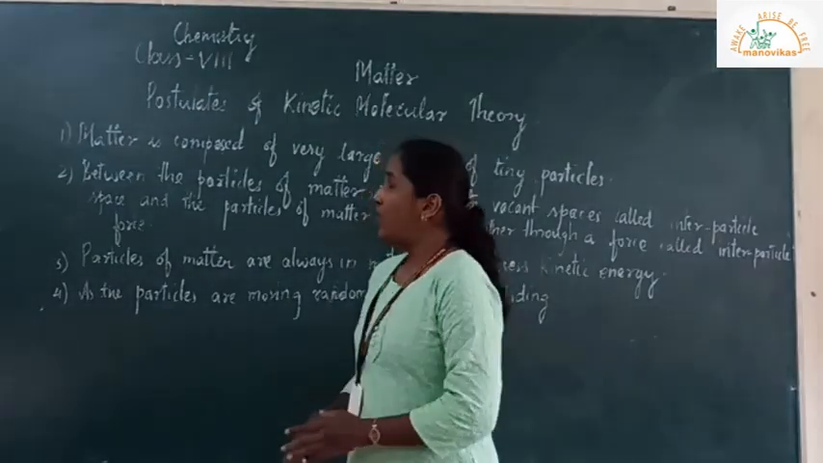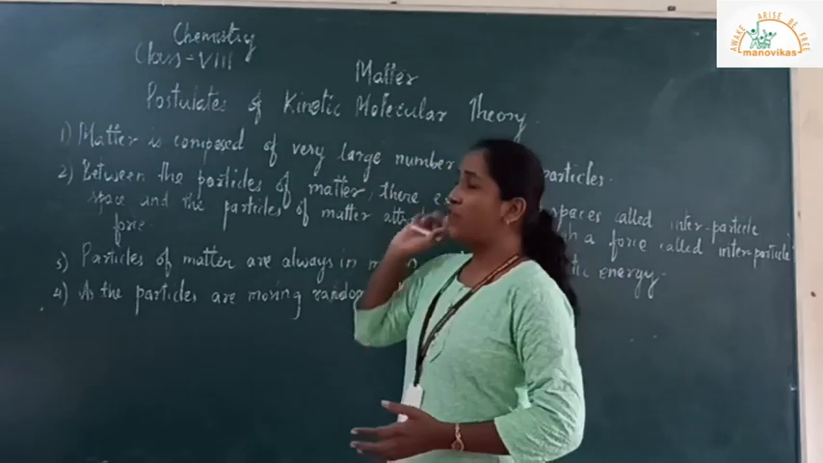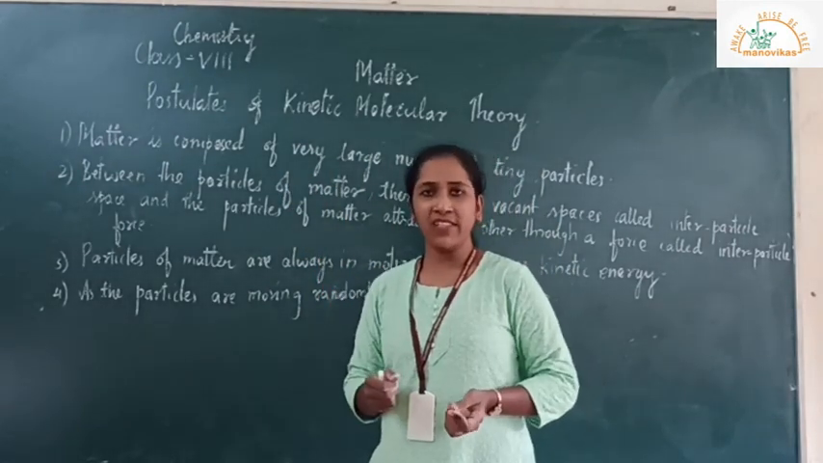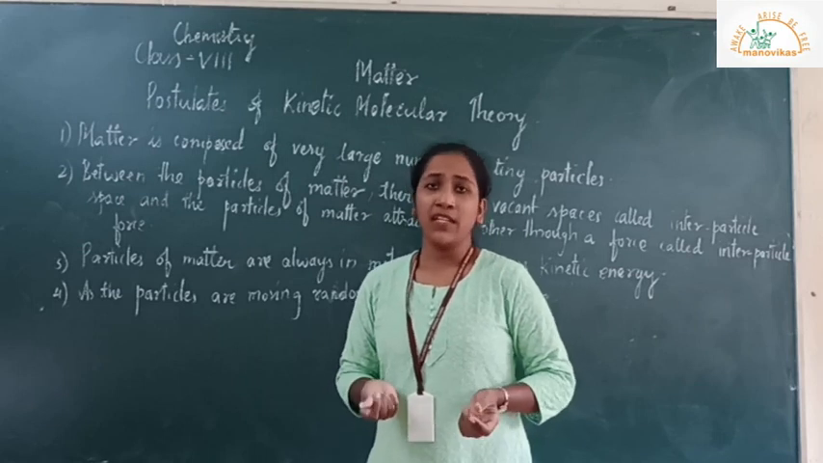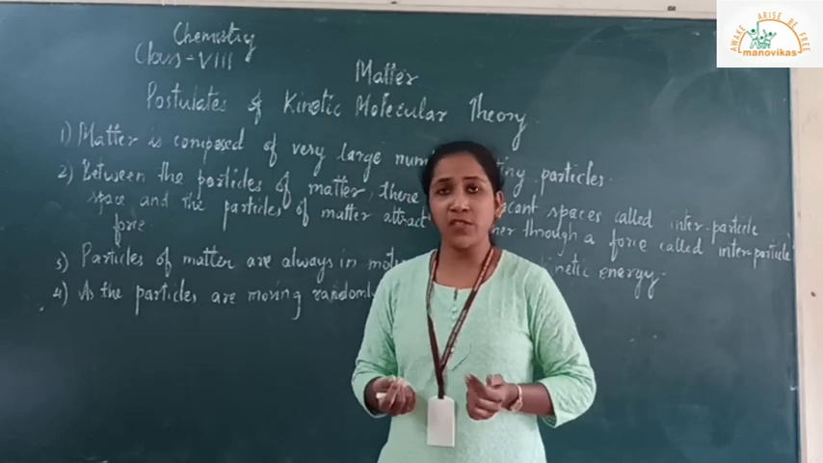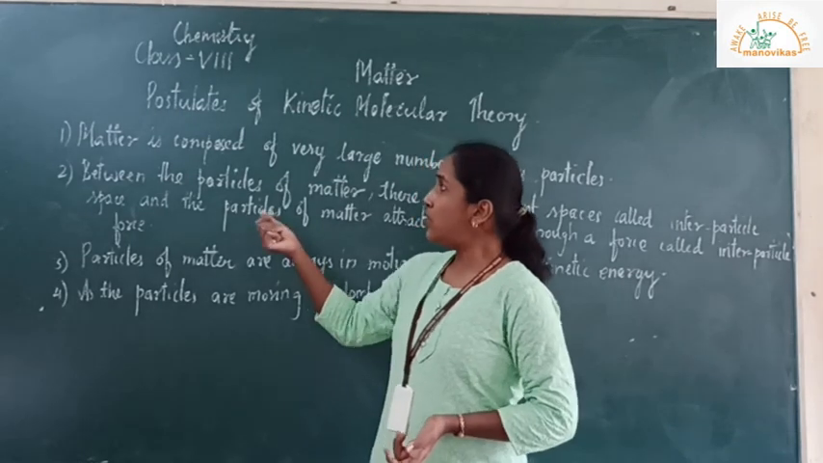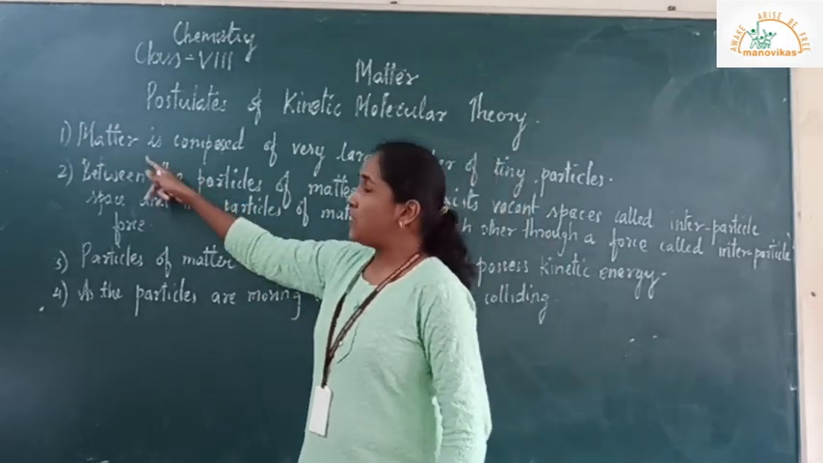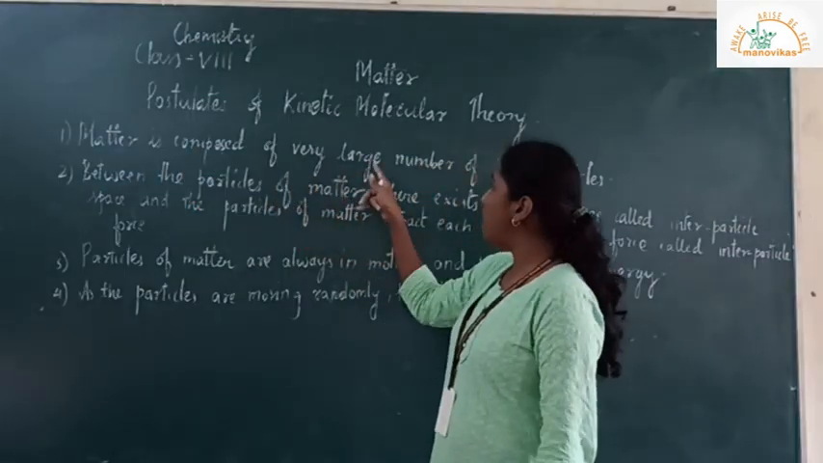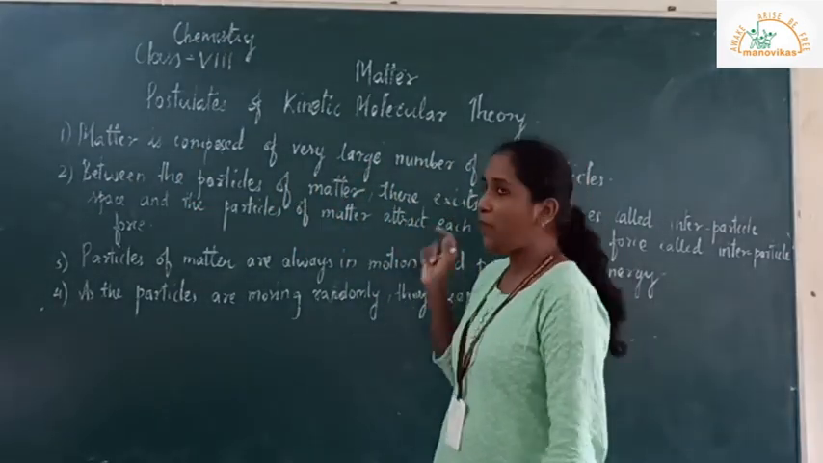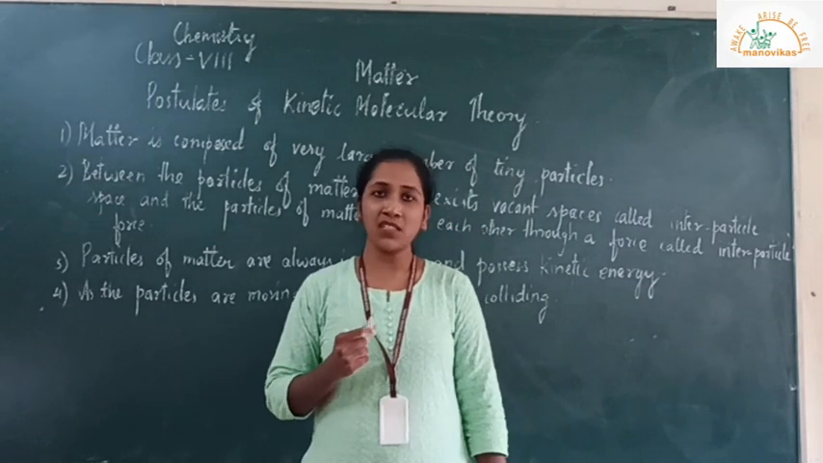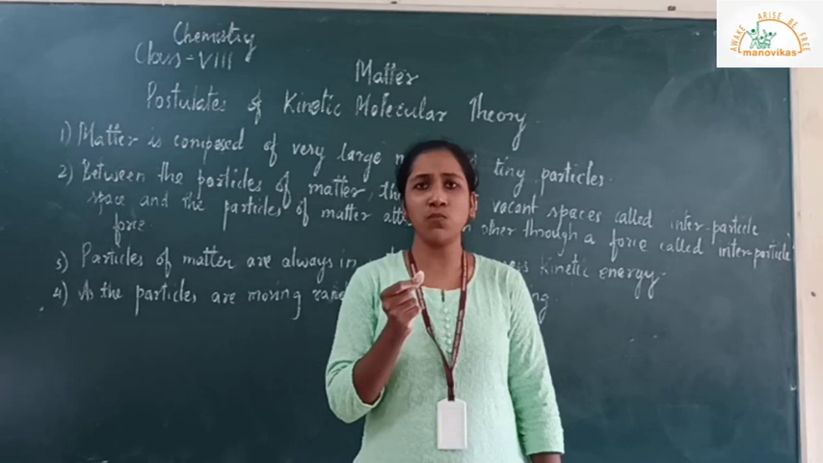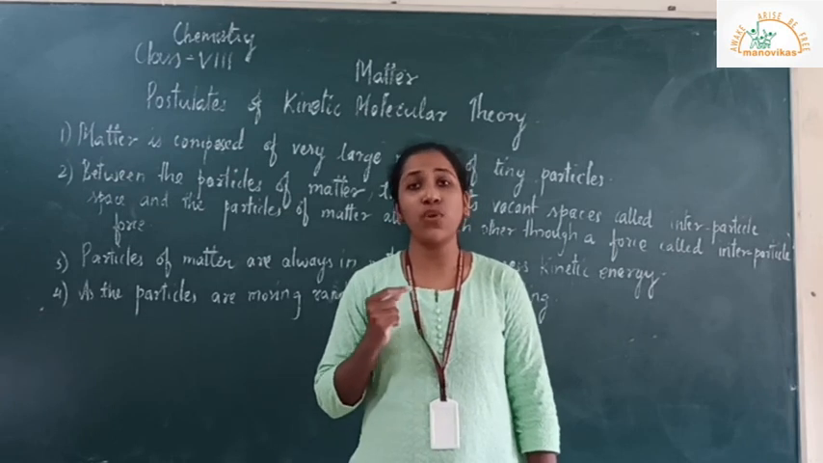Okay? Now, let us learn the postulates of kinetic molecular theory. Postulates are also being considered as assumptions. Okay? The things that are being assumed to be true. So here there are four postulates. First one is matter is composed of very large number of tiny particles. So these tiny particles are atoms and molecules. Now these particles are so small that they cannot be seen to our naked eyes.